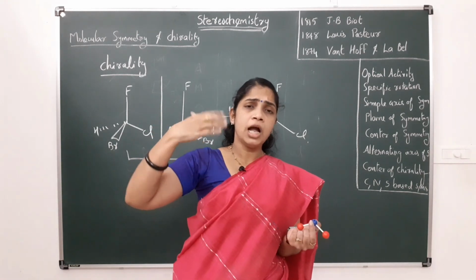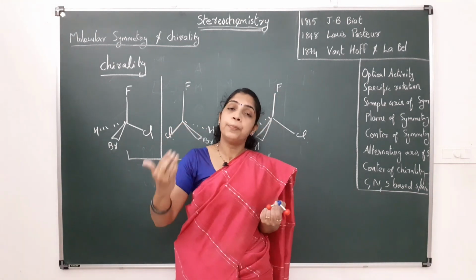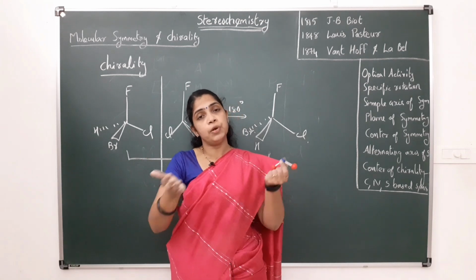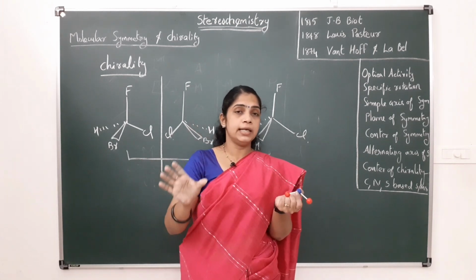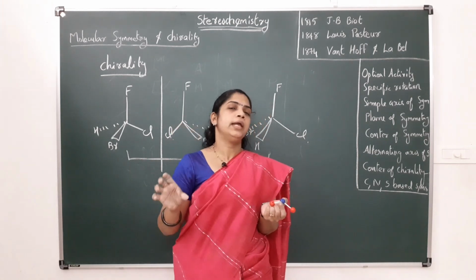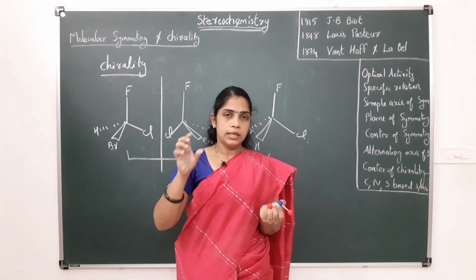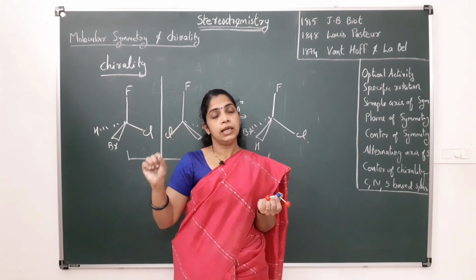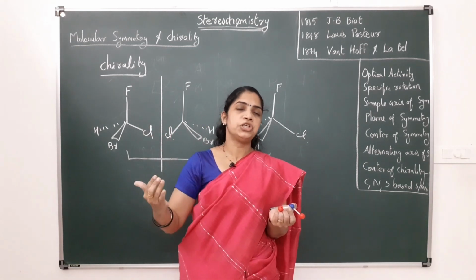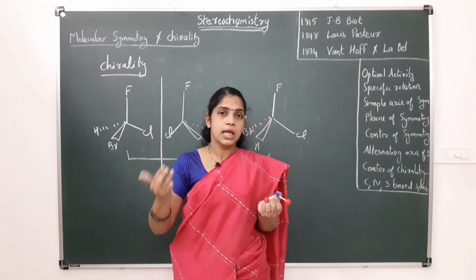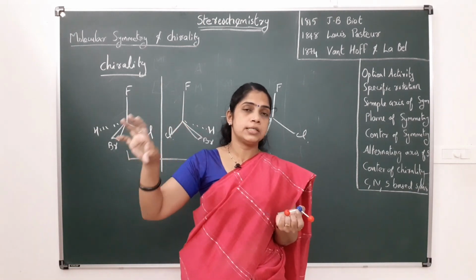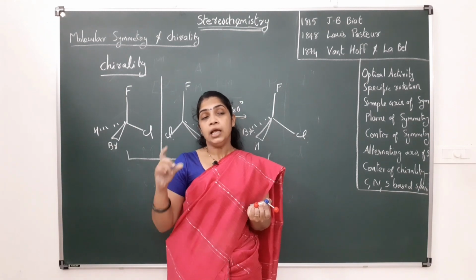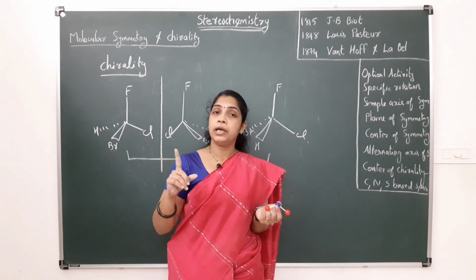Then, after rotation, take the reflection perpendicular to the rotational axis, and if the resultant molecule is indistinguishable from the original, then we can say that the molecule has an alternating axis of symmetry.